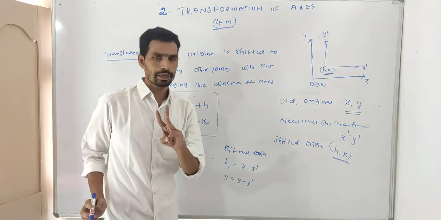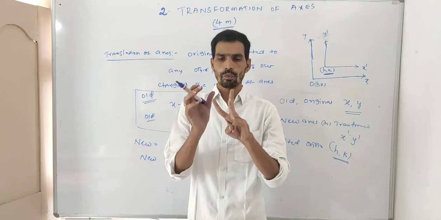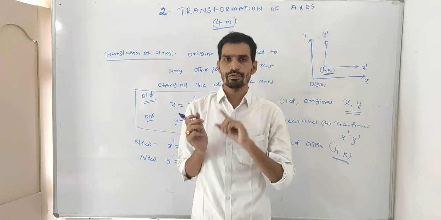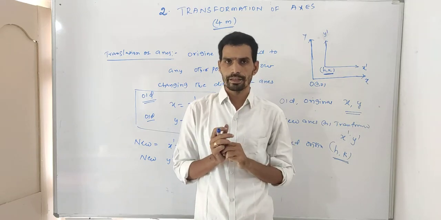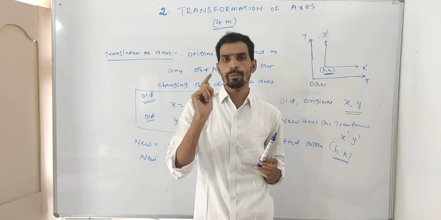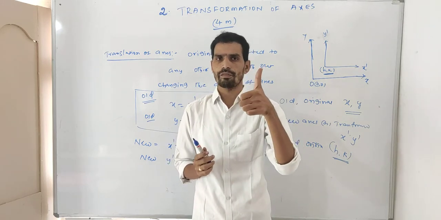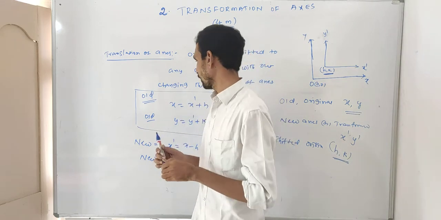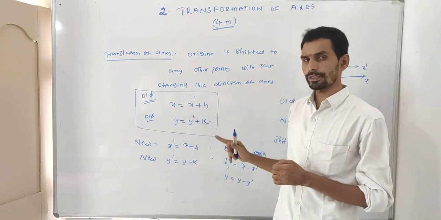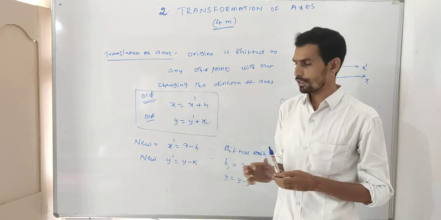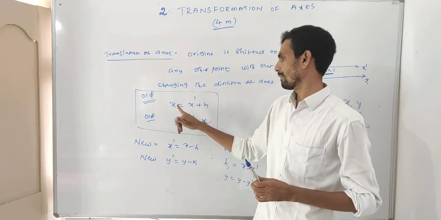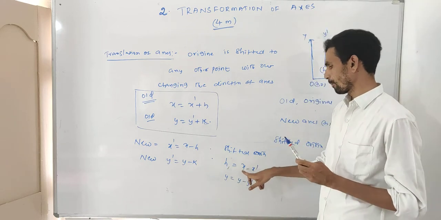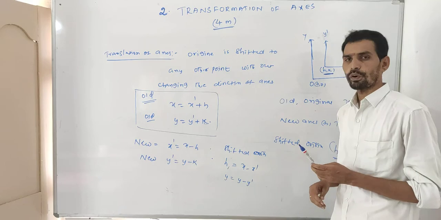There are only 3 terms. How many terms? Only 3 terms: old, new, shifted. Old means x, y only. New means x dash, y dash only. Shifted means h, k only. Old means x, y. New means x dash, y dash. Shifted means h, k. What is the formula for old? X is equal to x dash plus h. Y is equal to y dash plus k. What is the new? Here x dash is equal to x minus h. Y dash is equal to y minus k. Shifted origin h, k: h is equal to x minus x dash and k is equal to y minus y dash.